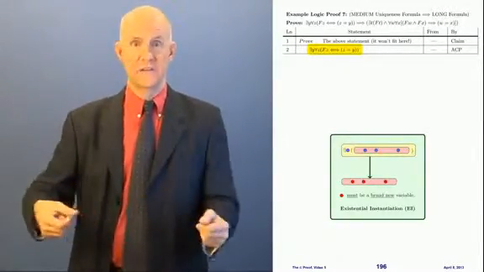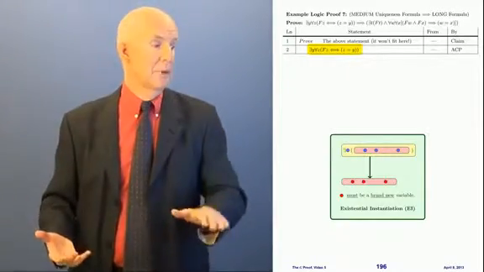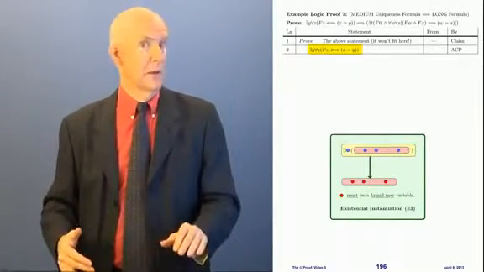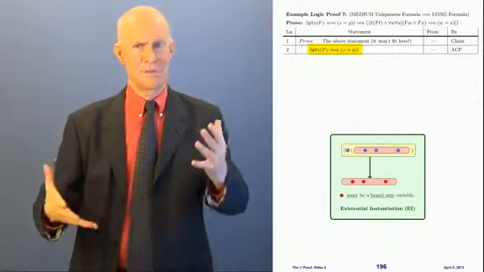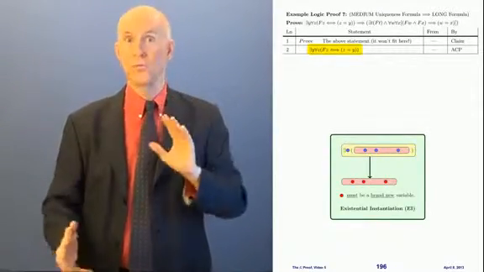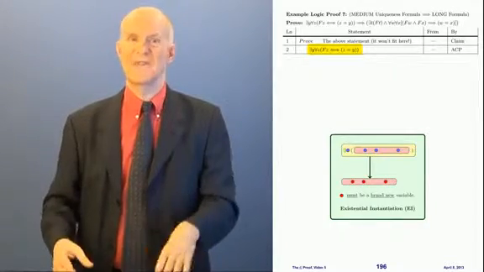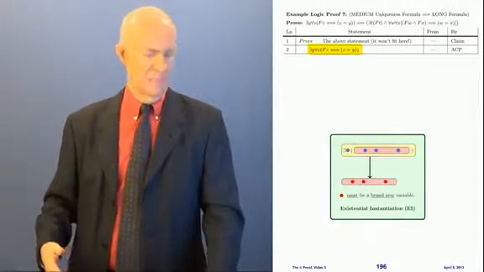Some y does this, which means I can pick a particular thing, but it has to be a brand new variable. Now, I used a in the other one, and if we wanted to put this together in one big long proof, the rule would be we couldn't use a again. I'm not going to use a. I'm going to use b, just to be clean about it.